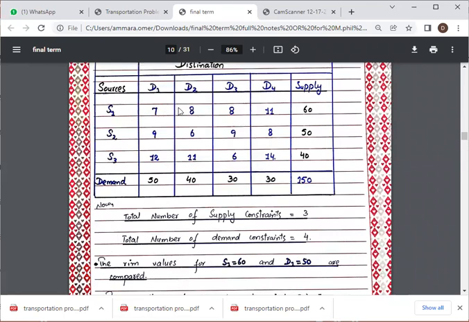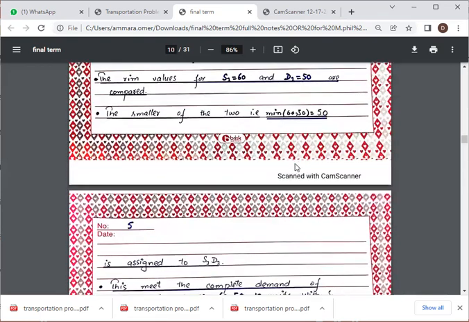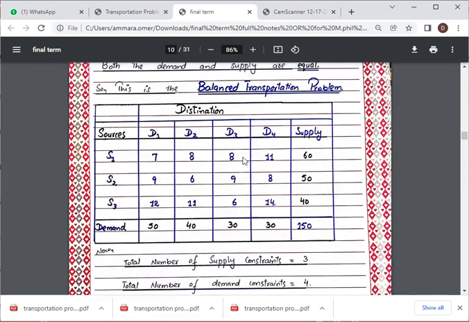So your S1D1 value is 50. Next, this meets the complete demand of D1 and leaves 10 units with S1. Here our demand is 50, so this completes the demand with 50, and 10 is left with S1.